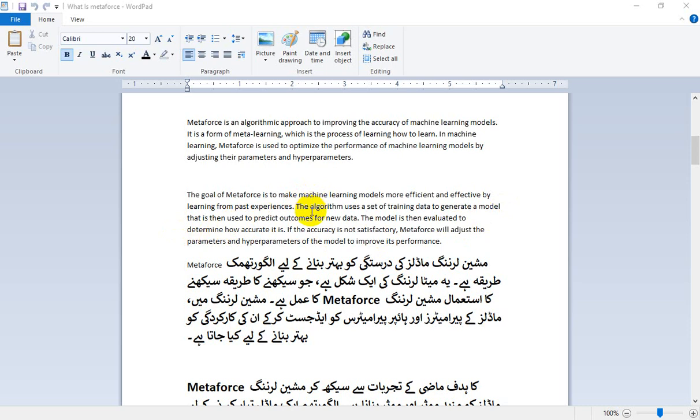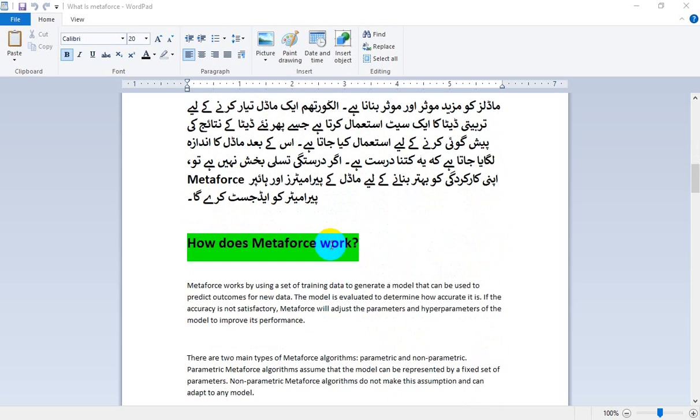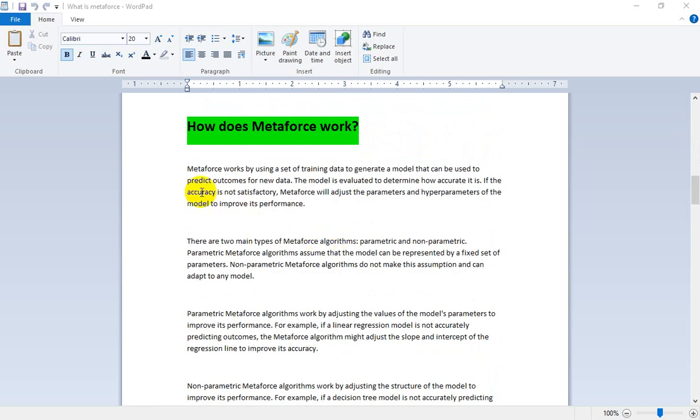The algorithm uses a set of training data to generate a model that is then used to predict outcomes for new data. The model is then evaluated to determine how accurate it is. If the accuracy is not satisfactory, metaphors will adjust the parameters and hyperparameters of the models to improve their performance.